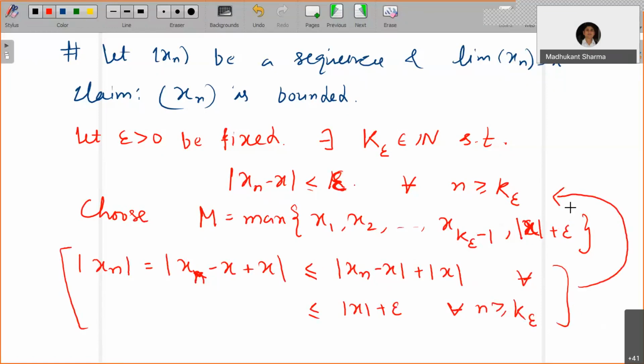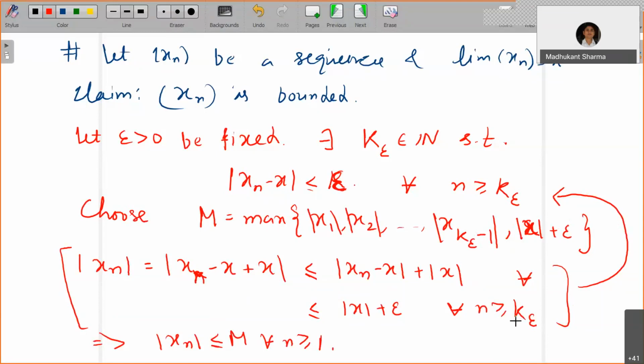Now if you choose m equal to the maximum of mod x1, mod x2, and so on up to mod of x k epsilon minus 1, and mod x plus epsilon, then it certainly says that mod xn is less than or equal to m for all n greater than or equal to 1. Till k epsilon, you have taken all the magnitude values and taken the maximum, and after that it is bounded by mod x plus epsilon.